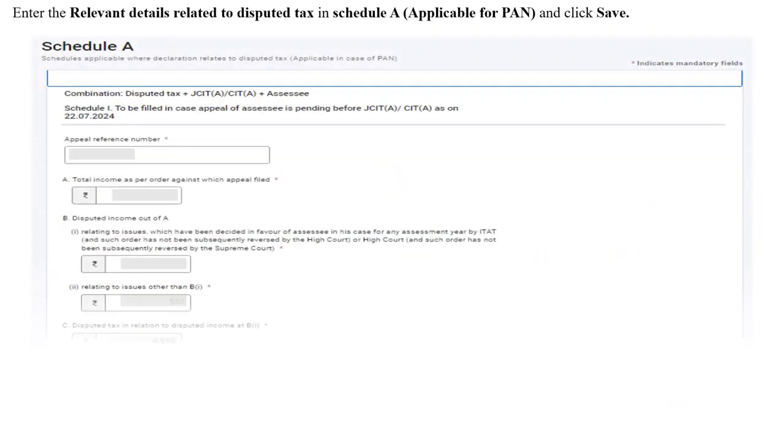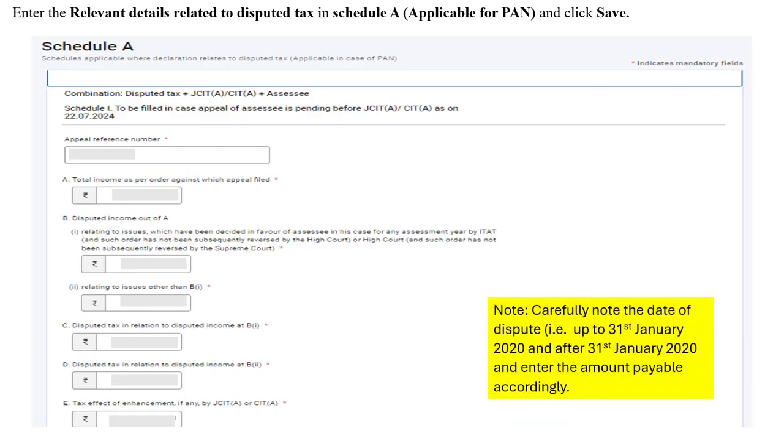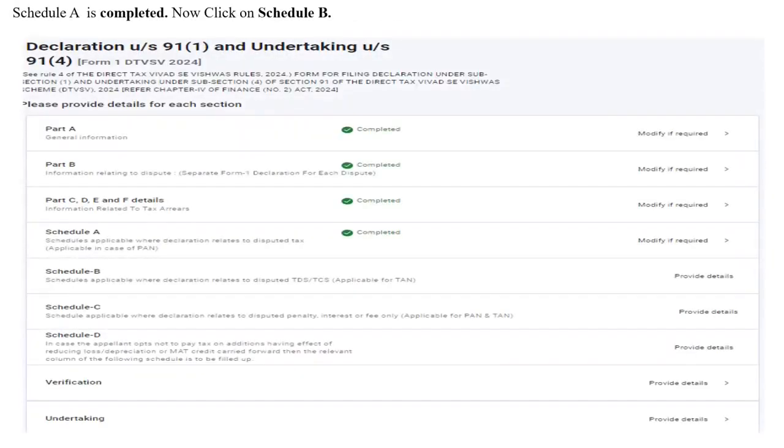You can click on Schedule A. Here you are required to enter the relevant details related to disputed tax, which is applicable in case of a PAN. Carefully note the date of dispute, that is up to 31st January 2020 and after 31st January 2020, and enter the amount payable accordingly. Schedule A is now completed. Now click on Schedule B.